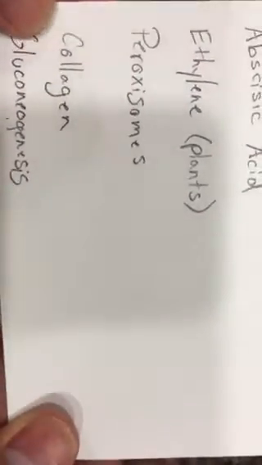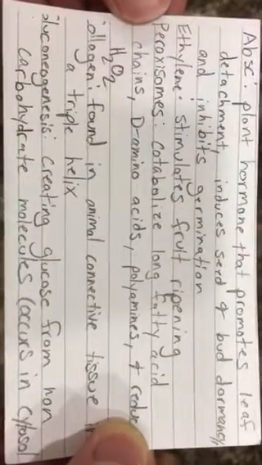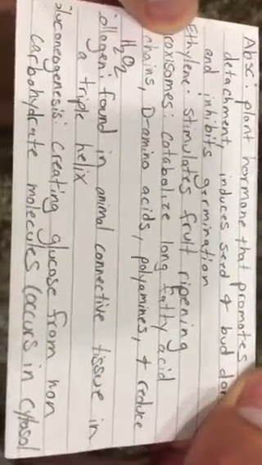Peroxisomes. Peroxisomes catabolize long fatty acid chains, D-amino acids, polyamines, and reduce H2O2. Collagen. Collagen found in animal connective tissue in a triple helix. Gluconeogenesis. Gluconeogenesis, creating glucose from non-carbohydrate molecules, occurs in cytosol.